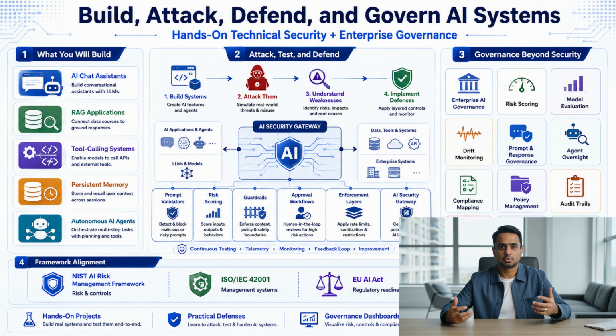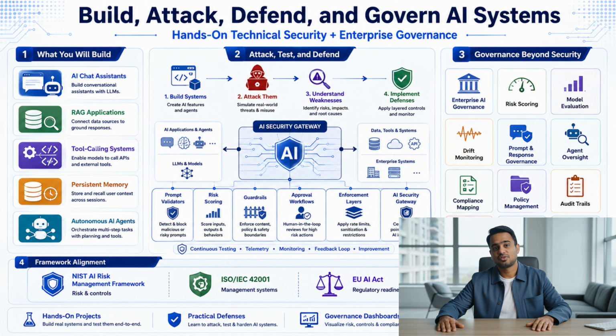In this hands-on course, you will build AI chat assistants, RAG applications, tool calling systems, persistent memory, and autonomous AI agents. You will then attack those systems, understand their weaknesses, and implement practical defenses. You will learn how to secure prompts, retrieve documents, tools, memory, model outputs, and agent workflows. You will build prompt validators, risk scoring engines, guardrails, approval workflows, enforcement layers, and a complete AI security gateway.